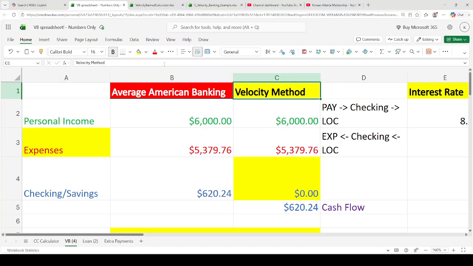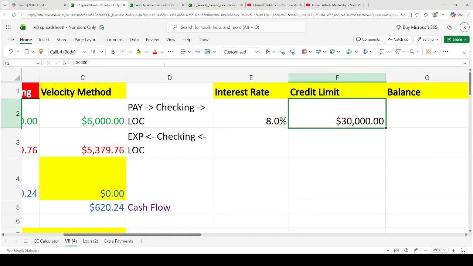Okay, so what we're going to do is put all of our money into something called a line of credit and increase our cash flow simply by moving some debts into it. Okay, so if you don't know what a line of credit is, basically it's a financial tool where you can borrow money, pay it back, and then use it over and over again.